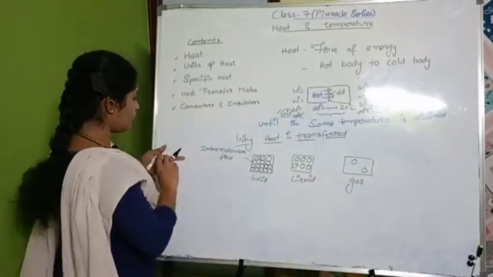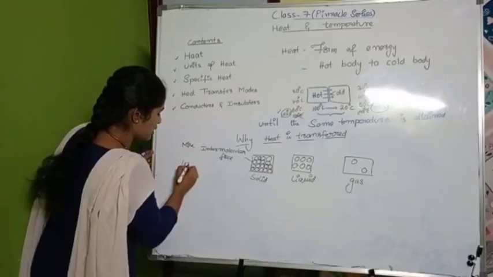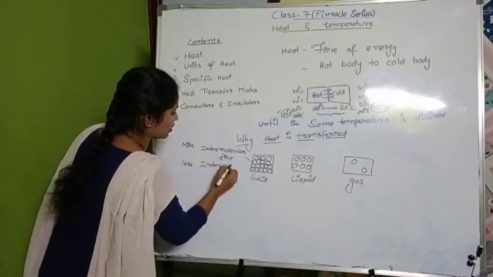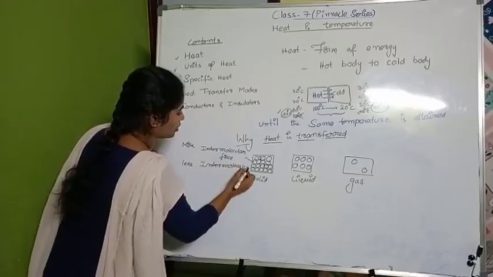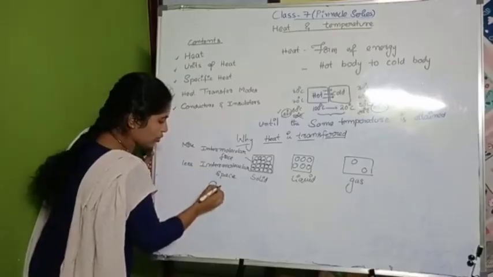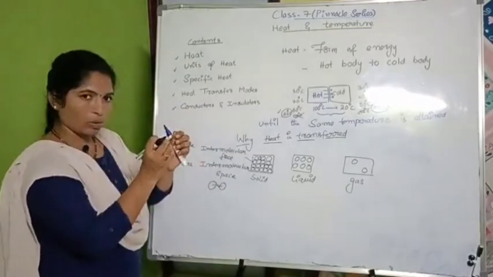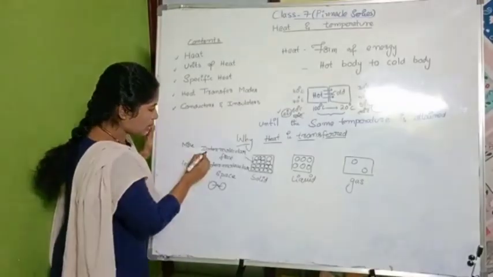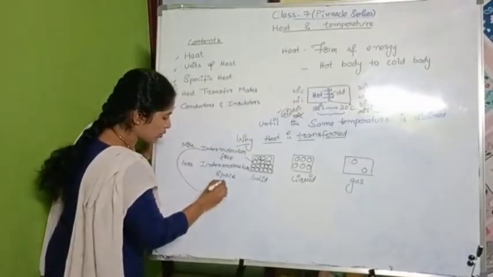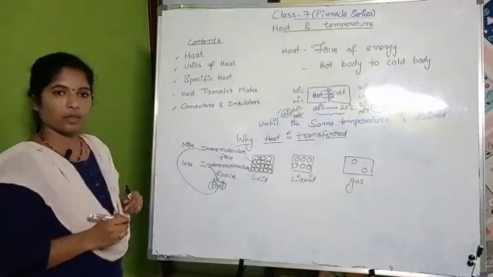So more intermolecular force and less intermolecular space. Intermolecular space, right? If I take two molecules, the two molecules will always pull each other. This we call intermolecular force. And whatever the gap between the two molecules, we call it intermolecular space, right?